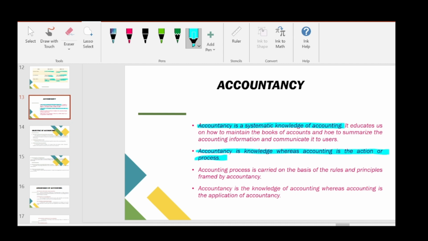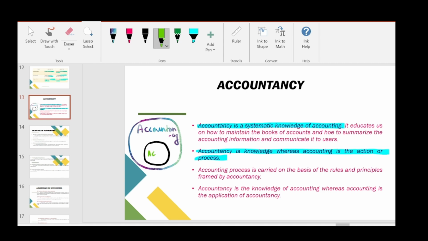And accounting is we are just following all those things. So that is given here. So let me put it this way. So the big circle is accountancy, inside which we have accounting.